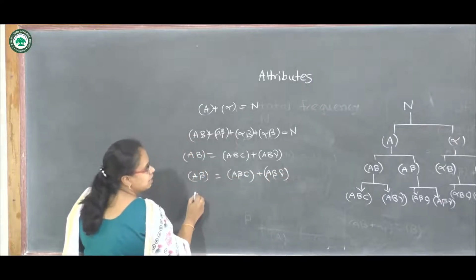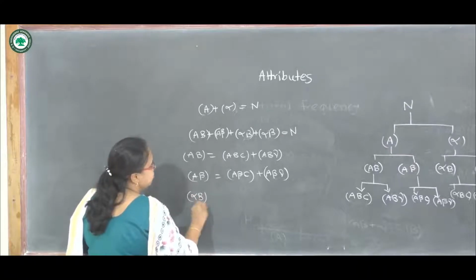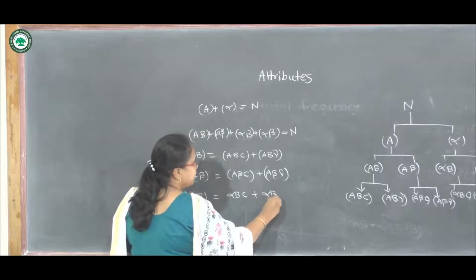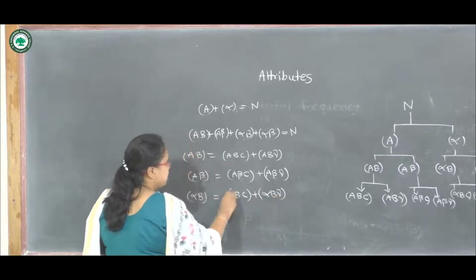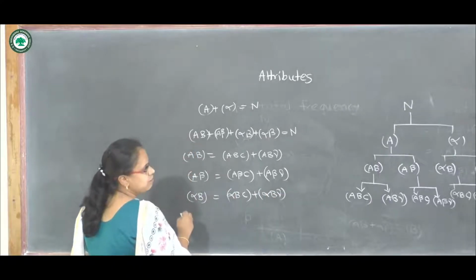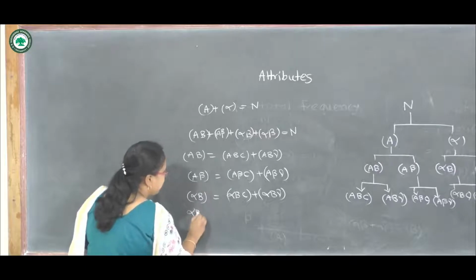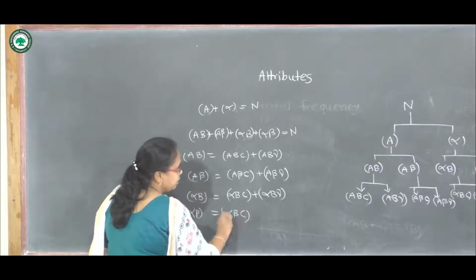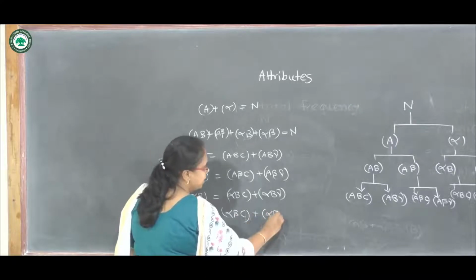Also we can write alpha B as alpha B C plus alpha B gamma. And finally alpha beta as alpha beta C plus alpha beta gamma.